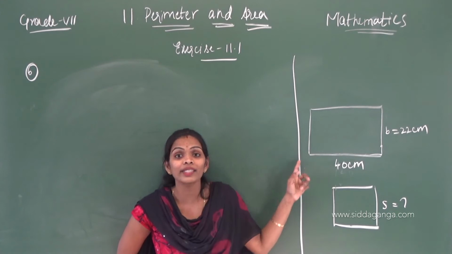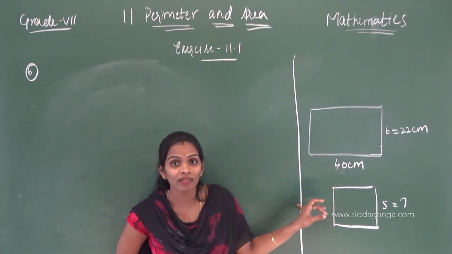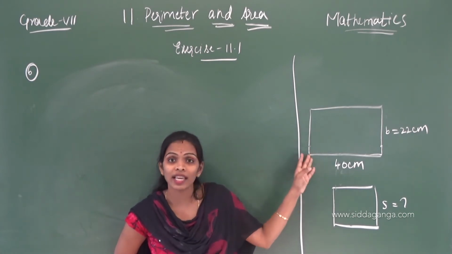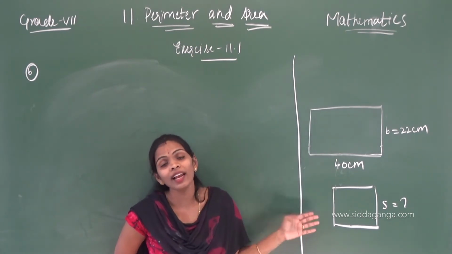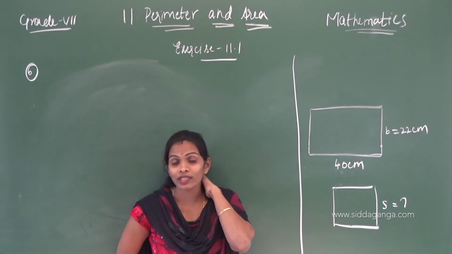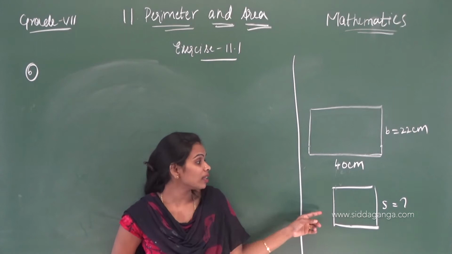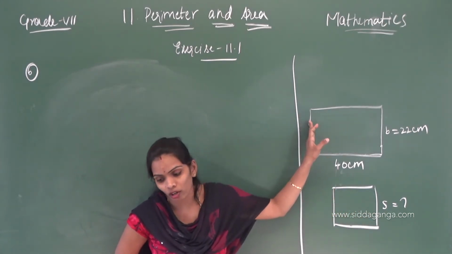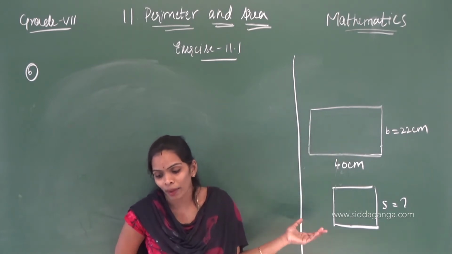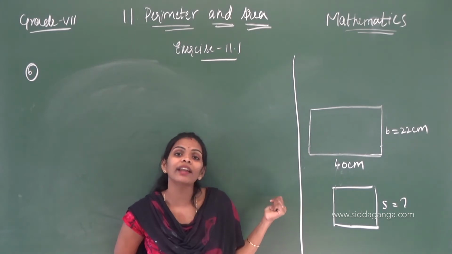Indirectly they are telling that this wire is used to form the square, so the same perimeter applies. The perimeter of square is equal to the perimeter of rectangle. Then we can find the length of a side of a square easily. If you find the length of the side, then the area also we can find. Then we have to compare both the areas of square and rectangle.